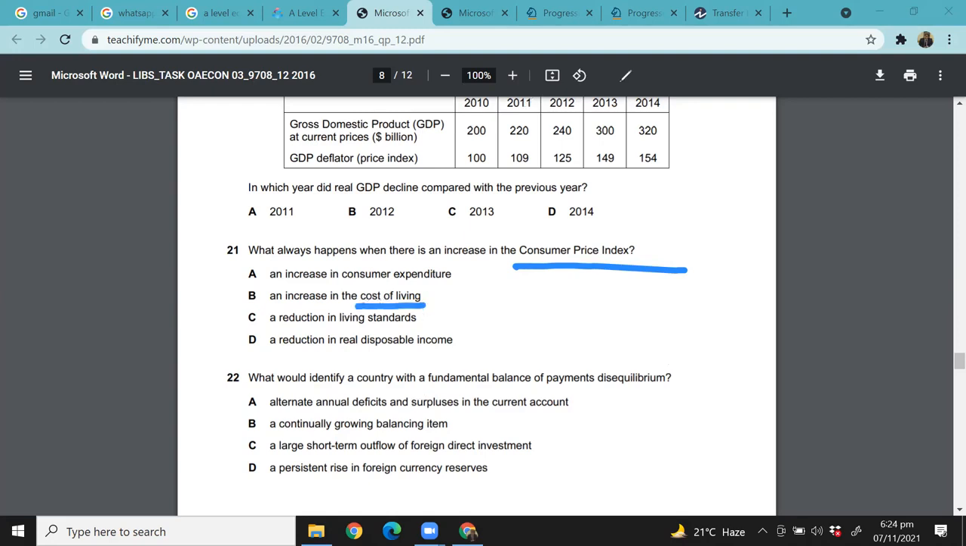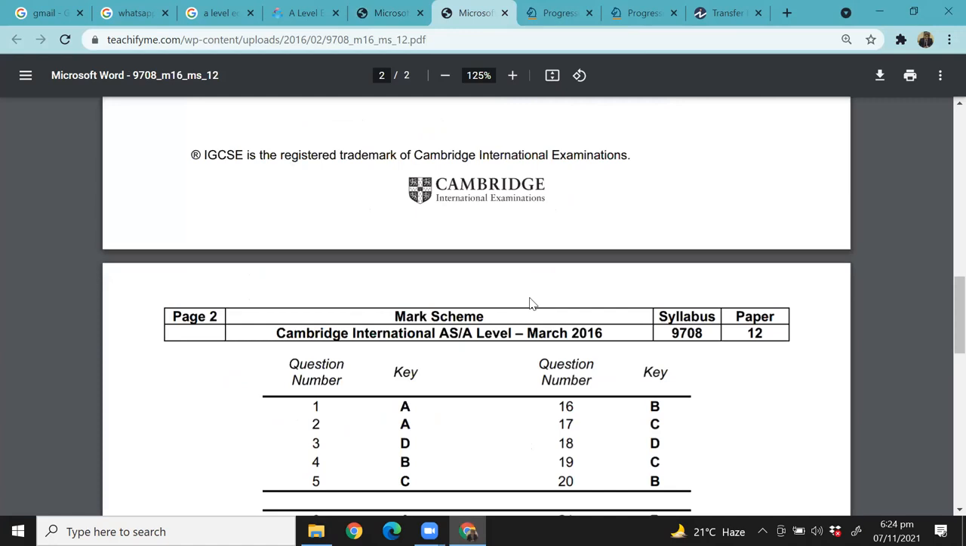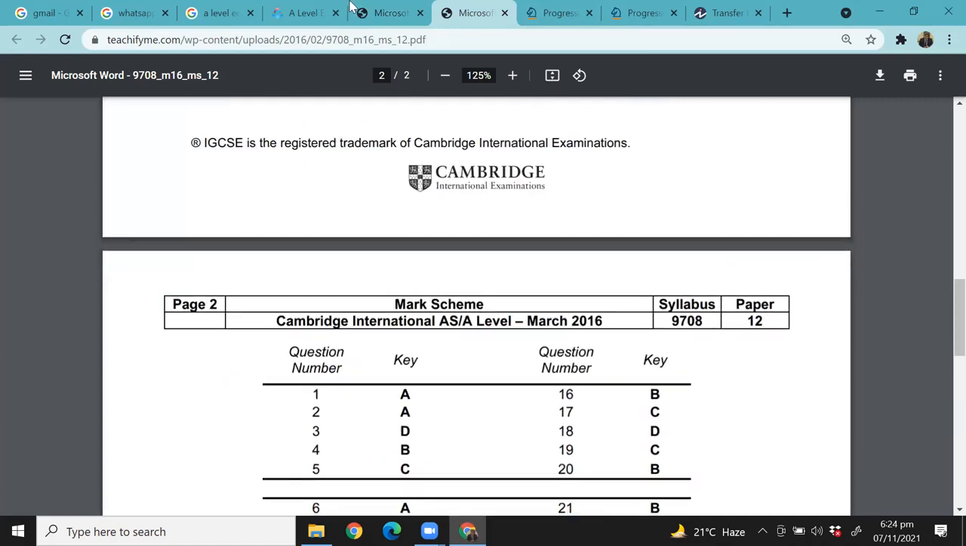Yes, right, exactly. So C is also likely to happen. That is what I was saying when I said that you have to be very careful with the option you're choosing. C is also likely to happen, but we can't say for sure. When it says what will always happen, we have to think about the thing that will always be true, that is for sure to happen. And the cost of living will surely rise. So 21 should be B, right? Easy.